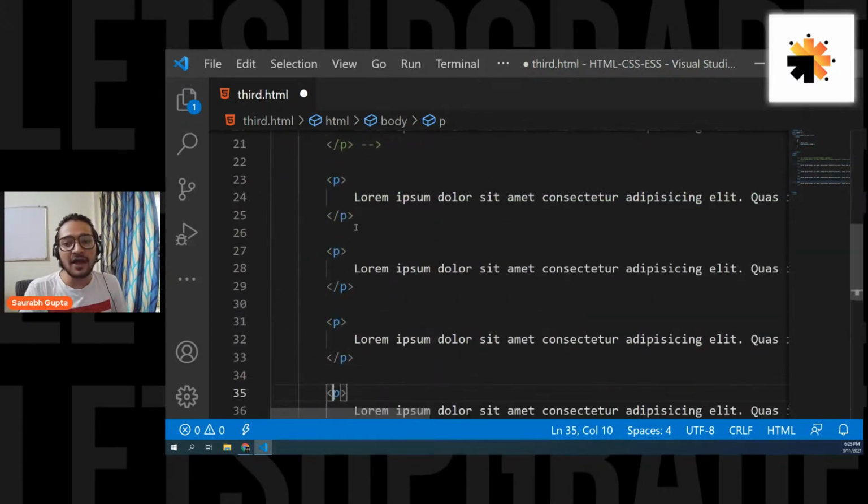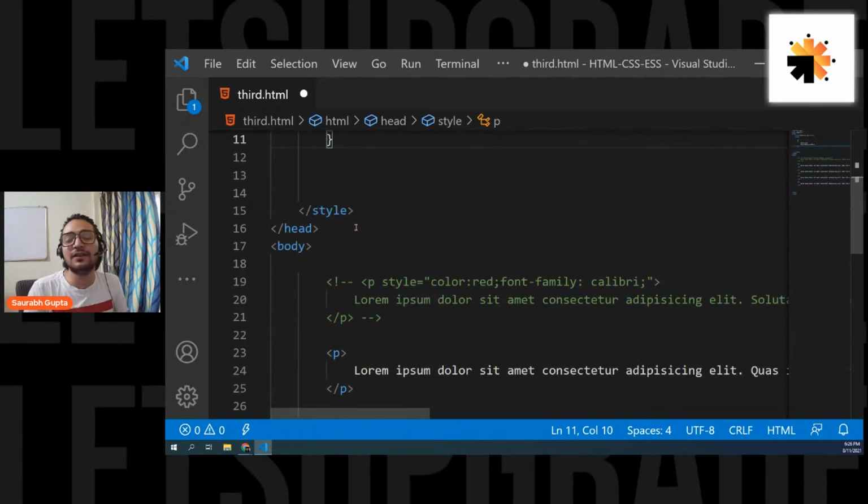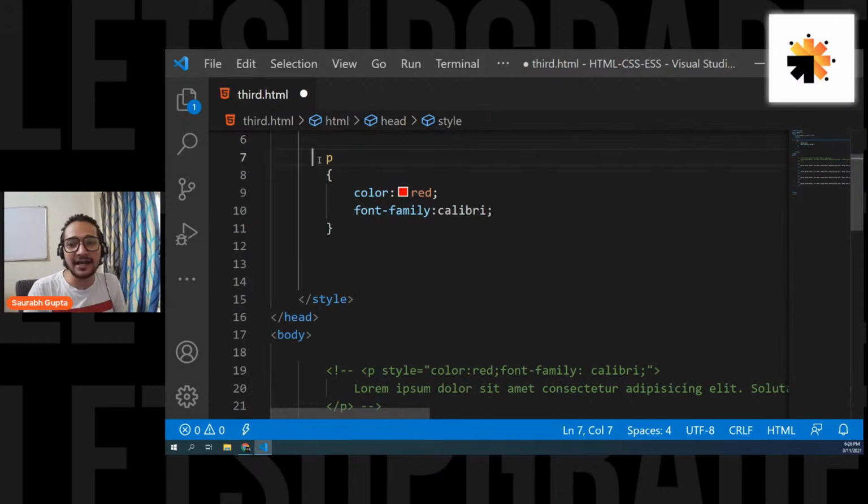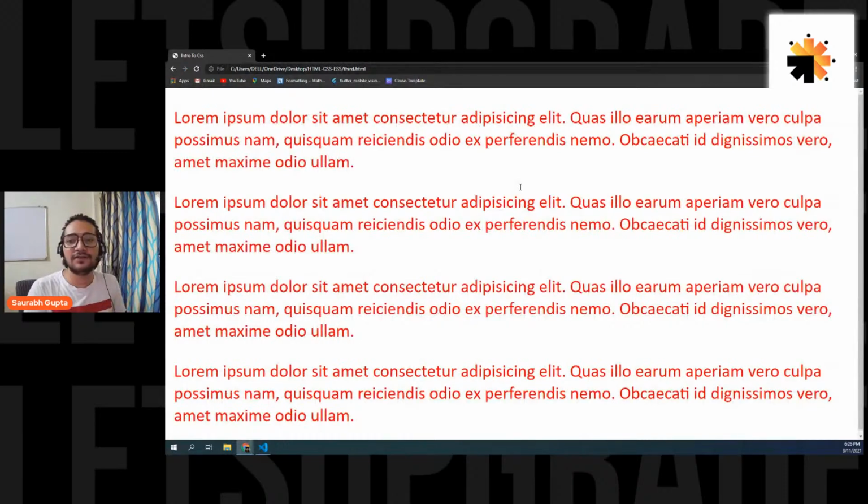Now, if I have 4 P tags, that particular CSS will be applied to all the P tags. If I have 100 P tags, that single CSS will be applied to 100 P tags. And by doing this, we have solved the problem of repetition. That means I write CSS only once and I'm applying it 100 times. Let's check it out. Save it. And here we go. See, now all the P tags have a color of red and font family of Calibri.